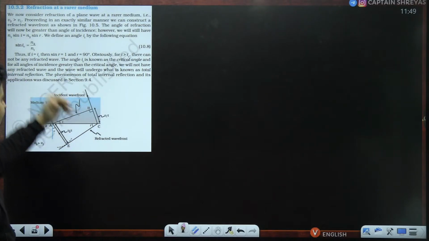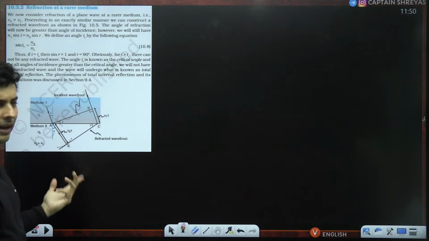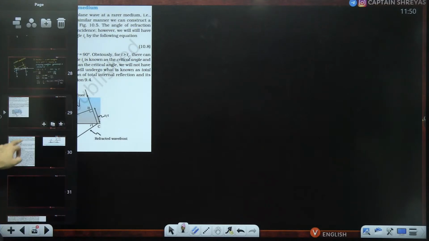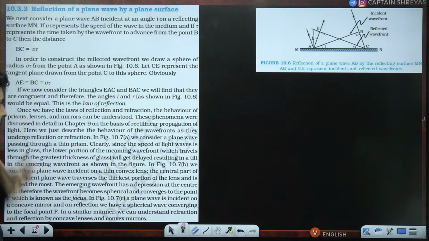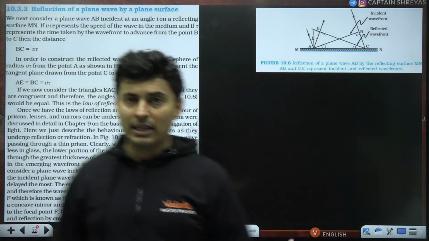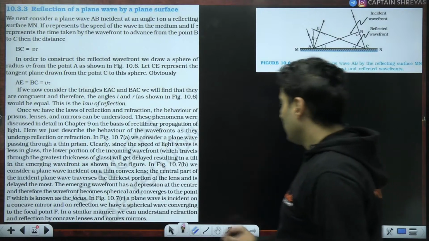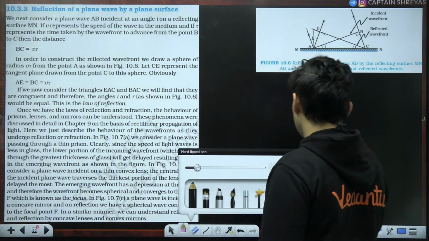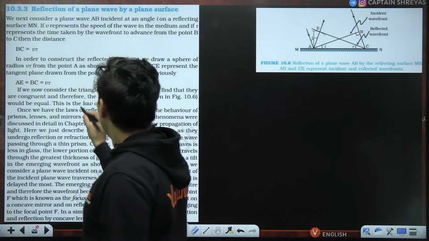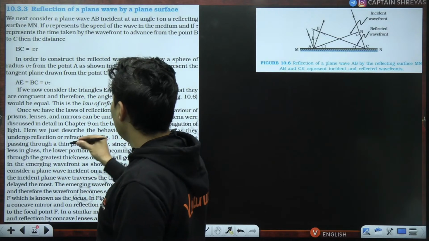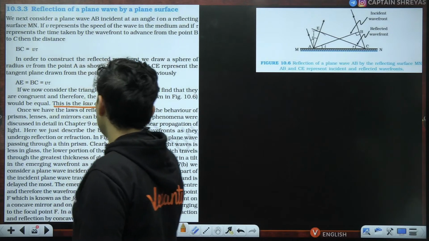So you can see it will bend away. That is what has been shown in the next diagram. That is not so important, but you have seen it. Now over here, the next part is about the explanation of reflection: how you can explain the law of reflection using Huygens principle. Again, they use some geometry and they have explained how this is the law of reflection.